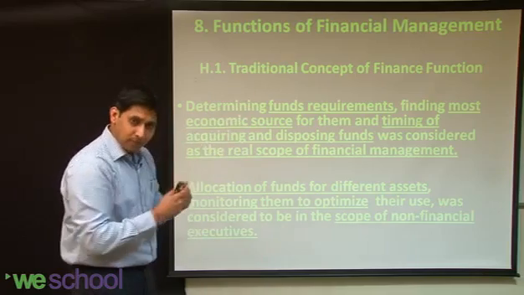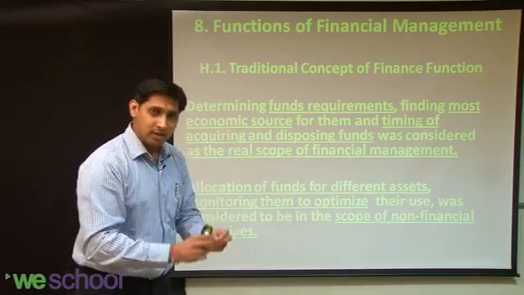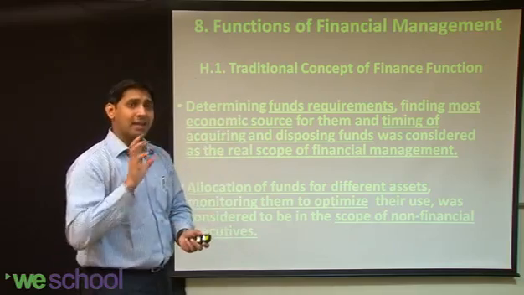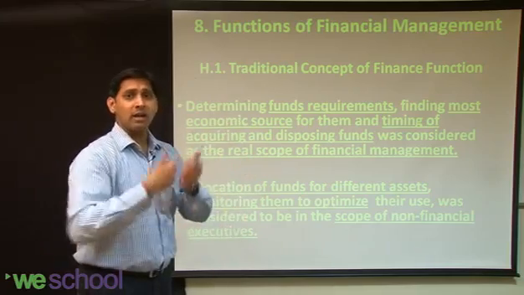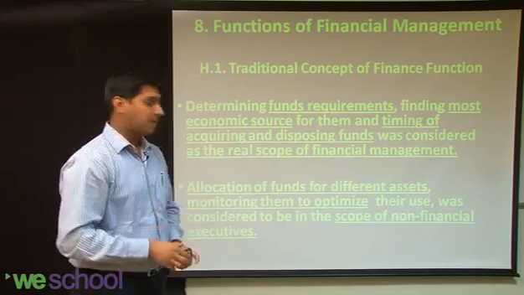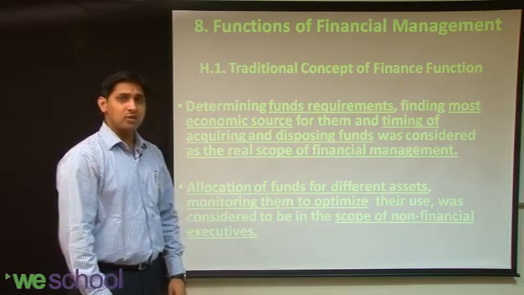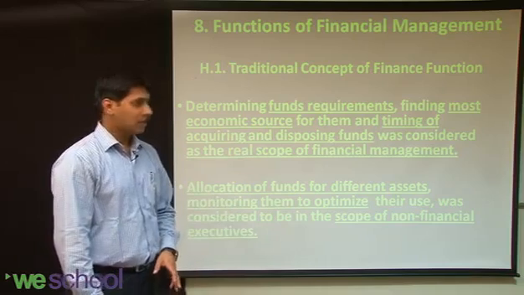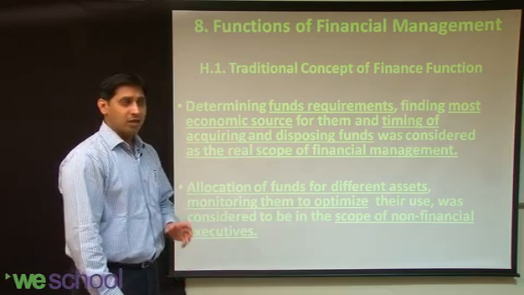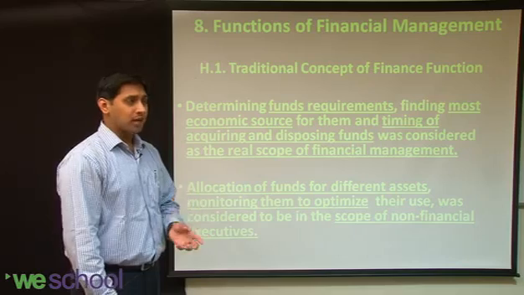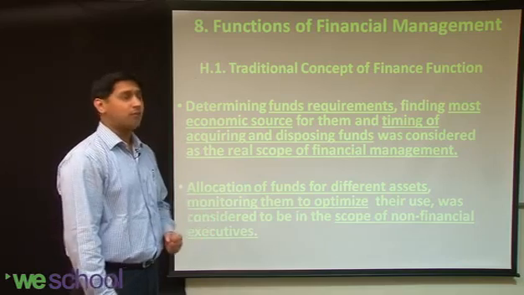Just the sourcing part was done by the traditional finance manager, and allocating those funds which can generate more returns, more value, was the activity of non-financial executives. So non-financial executives were more responsible for allocating the funds, and the finance manager's activity in the traditional time was just to source the funds.